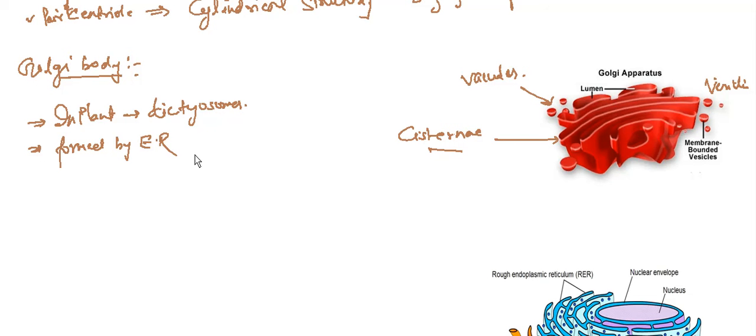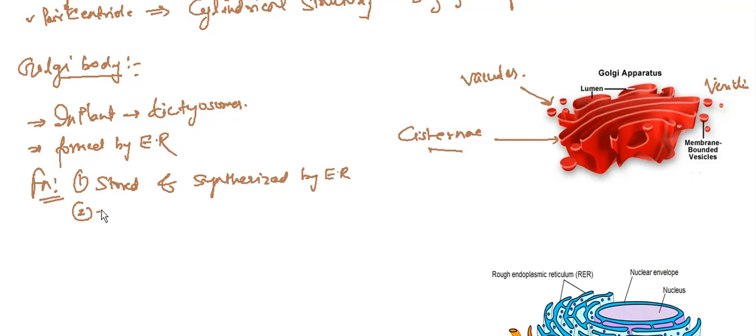The main function of the Golgi body is to store, condense, and package the material synthesized by the endoplasmic reticulum. So whatever is formed by the ER is stored in it. The second function is to act as a secretory organ.